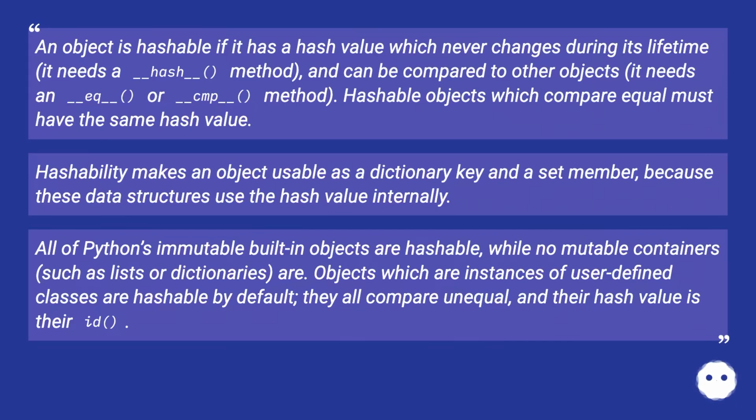Hashability makes an object usable as a dictionary key and a set member, because these data structures use the hash value internally. All of Python's immutable built-in objects are hashable, while no mutable containers, such as lists or dictionaries, are. Objects which are instances of user-defined classes are hashable by default. They all compare unequal, and their hash value is their ID.